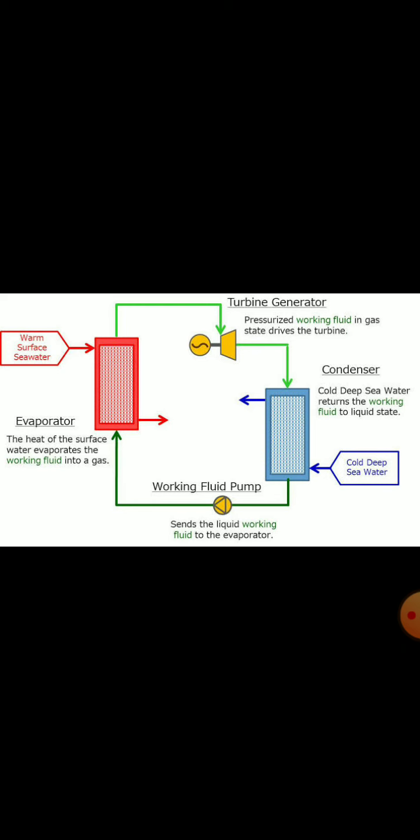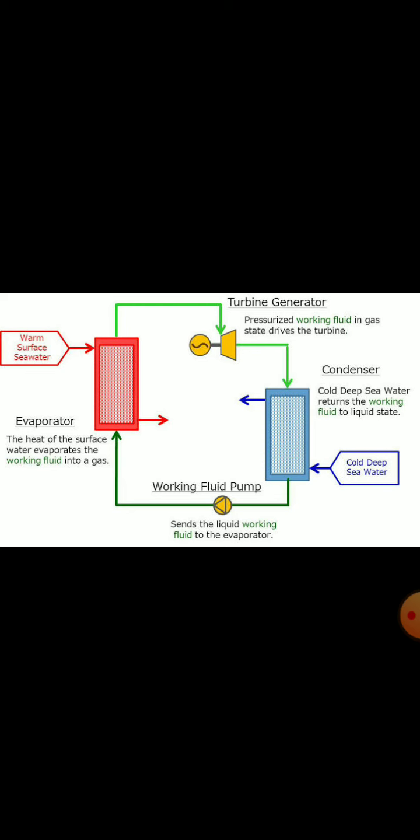These plants can operate if the temperature difference between the water at the surface and the water at deeper sections up to 2 km is 20 Kelvin or more. Remember, there should be a difference in temperature between the surface of the ocean and the deeper section of the ocean.